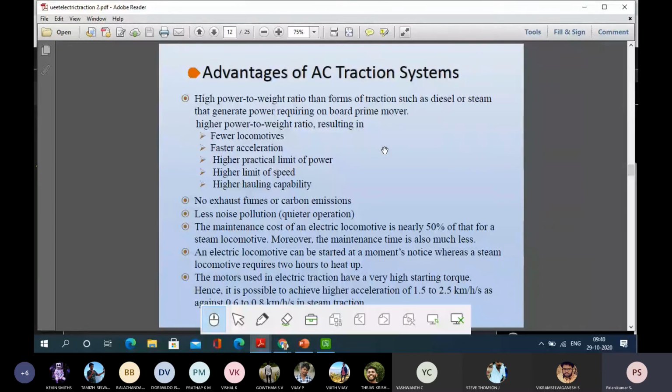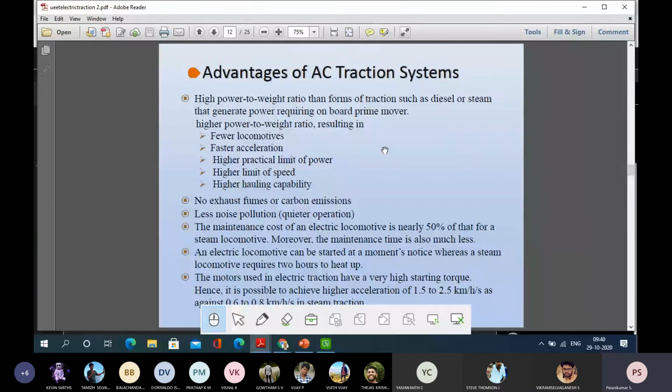Very importantly, there is no carbon emission, no exhaust fumes, because whenever you are using electrical energy, it won't release any kind of byproduct. Only in the appliances where we are using it, heat may additionally be generated. That is unwanted, and because of that, efficiency may decrease slightly. But there won't be any other emissions, no exhaust fumes, and less noise pollution.